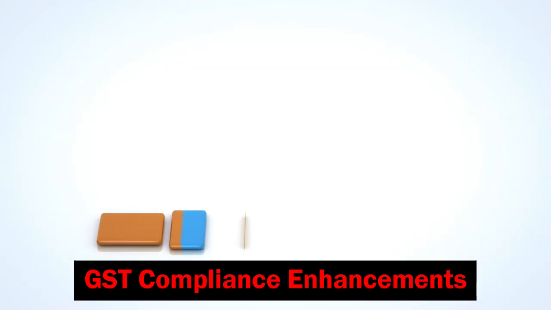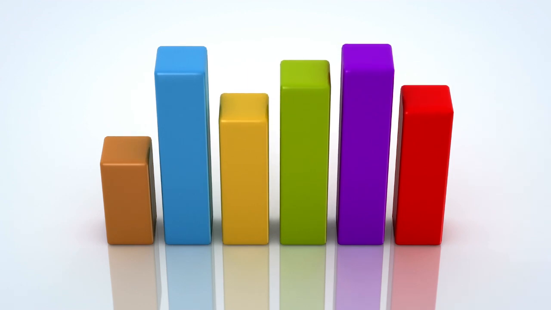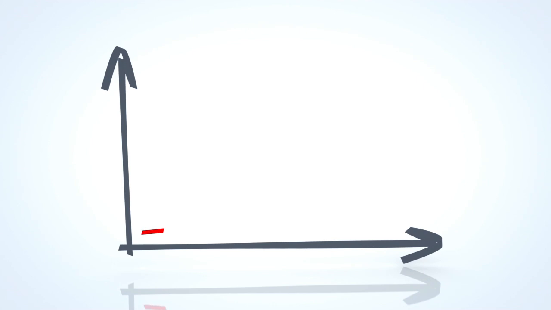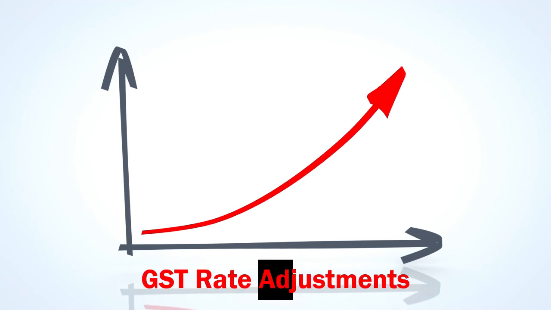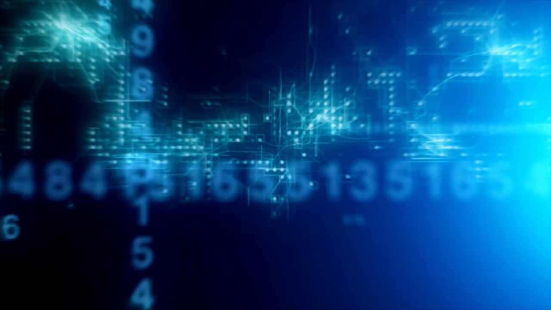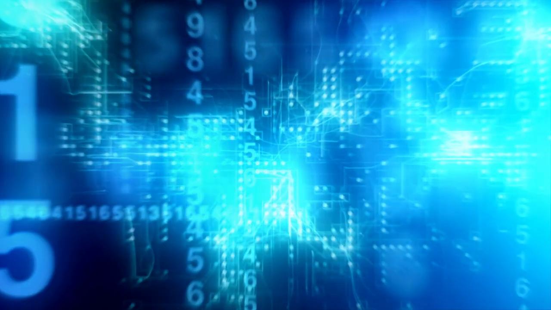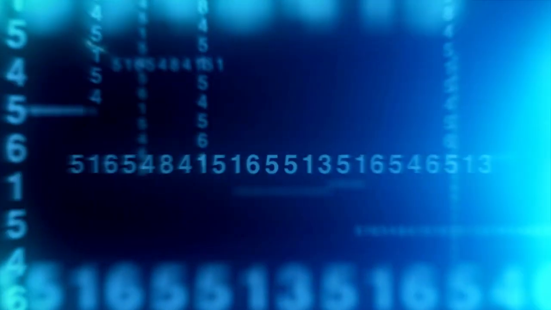GST compliance enhancement. Starting in 2025, mandatory multi-factor authentication (MFA) for GST portal access, and restrictions on e-way bill generation are being implemented to curb fraudulent practices and enhance compliance. GST rate adjustments. The GST Council has made several rate adjustments, including increasing the GST rate from 5% to 18% for items like scrap and polyurethane, and from 12% to 18% for pans and packing containers. These changes reflect the government's efforts to streamline the tax system, enhance compliance, and adapt to evolving economic conditions.